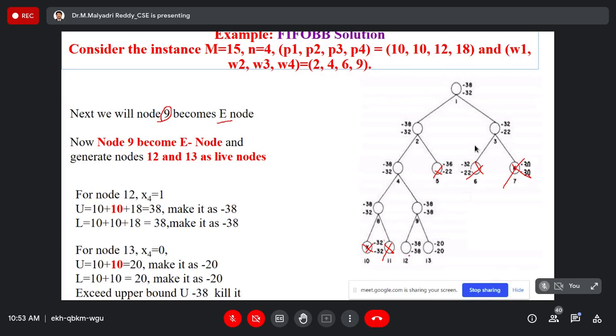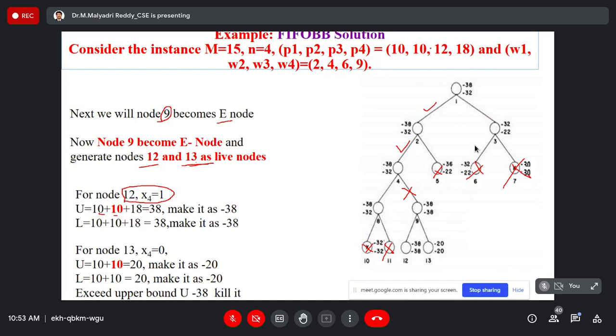When the 9th node becomes the E node, it generates two children, 12 and 13. Suppose I calculate the boundary functions for 12, by including the fourth one. First one included, second one included, third one not included, that is 10 plus 0.